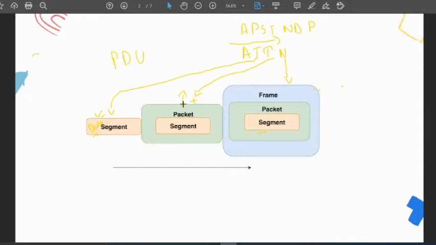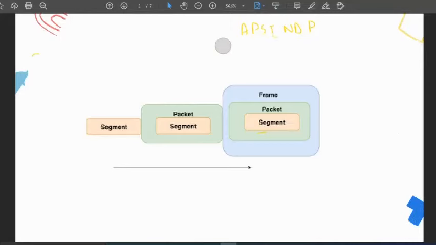Next, in the network layer we will have the frame. The frame contains the segment, the packet, and the overall thing is going to be called the frame. Now I will make it even clearer so that it will be easier for you all.